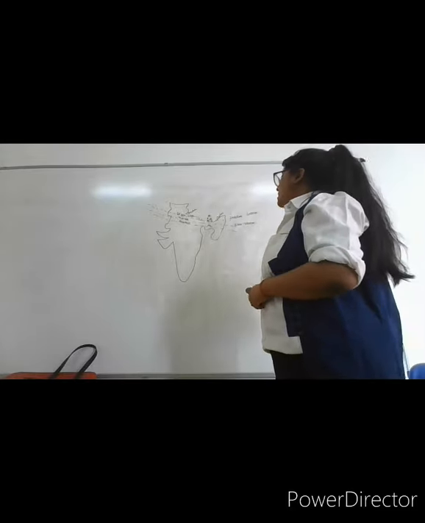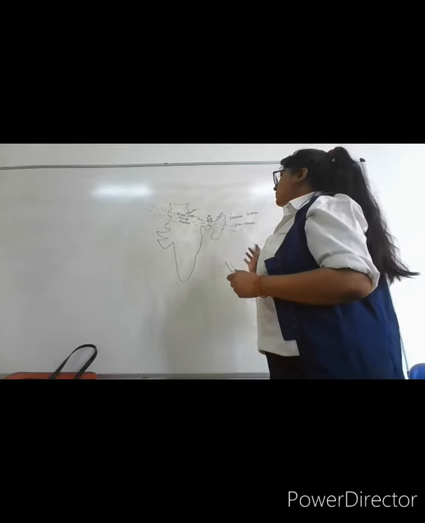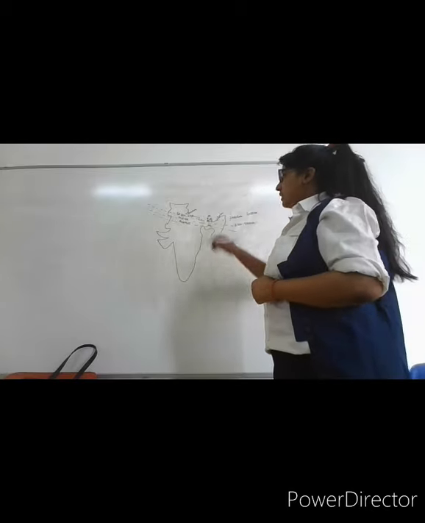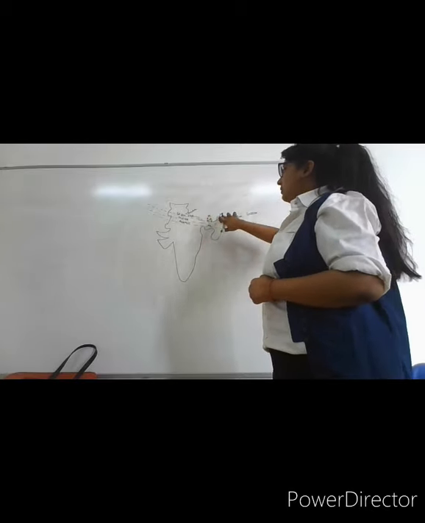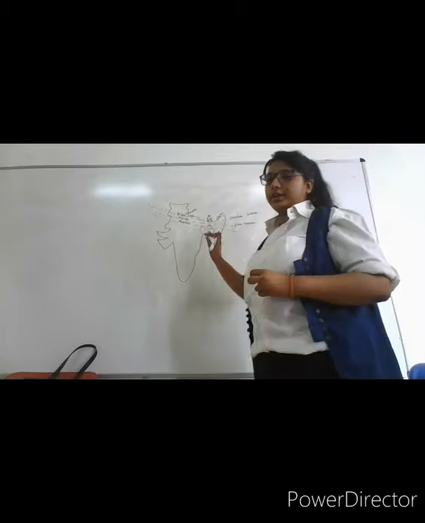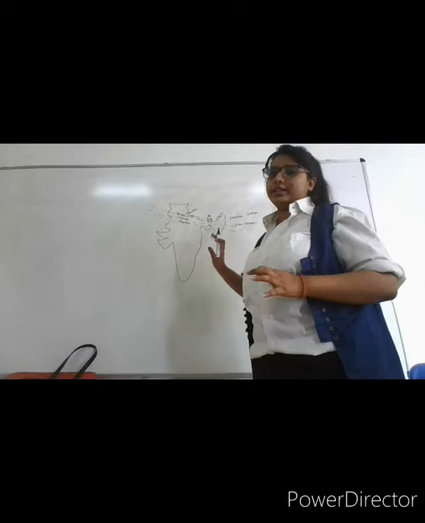First, we'll talk about Greater Himalayas. Greater Himalayas are basically 400 kilometers to 150 kilometers wide. They are wider in the north, so they are 400 kilometers, then 150 kilometers in the east. So the whole of Himalayas are 2400 kilometers long, 400 in the north, 150 in the east.